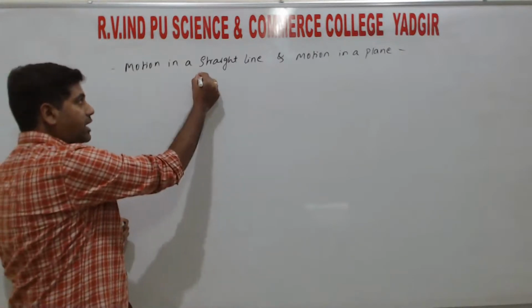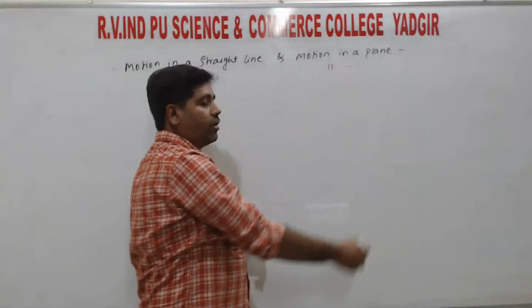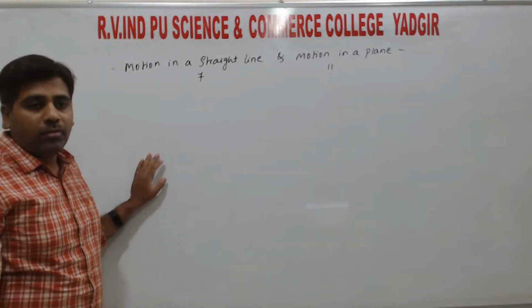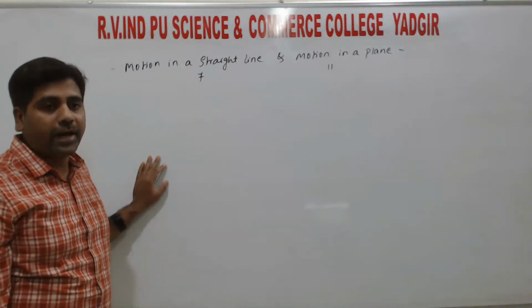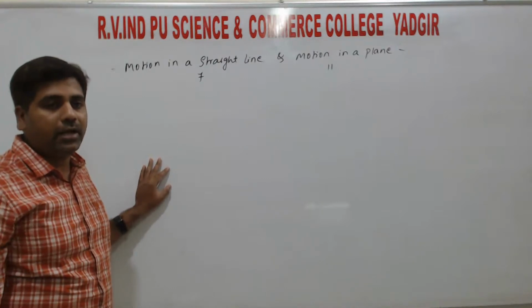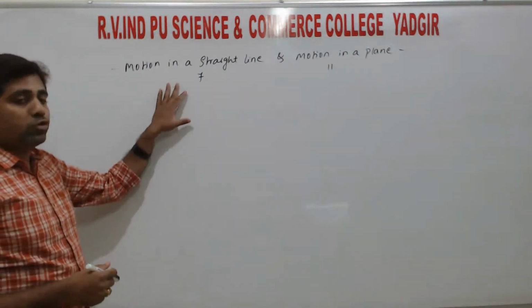So motion in a straight line, we have up to 7 marks. Motion in a plane, 11 marks. So total 18 marks. The minimum passing marks in the board exam is 21 marks. Out of 21, you have covered almost 18 marks. So if you prepare these two chapters, you easily get 18 marks. So overall topics need to be studied. So motion in a straight line.